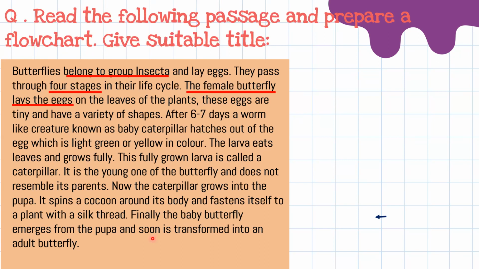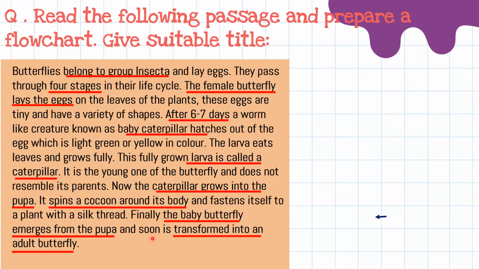Female butterfly lays eggs. After 6 to 7 days, baby caterpillar hatches. Then the larva is called a caterpillar. Caterpillar grows into a pupa. It spins a cocoon around its body. Then the baby butterfly emerges from the pupa and soon transforms into an adult butterfly. So these are the main points of the passage.